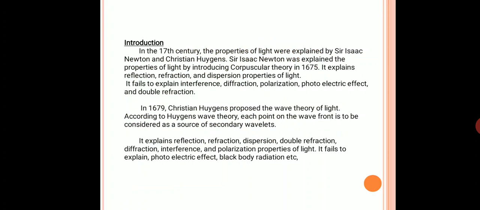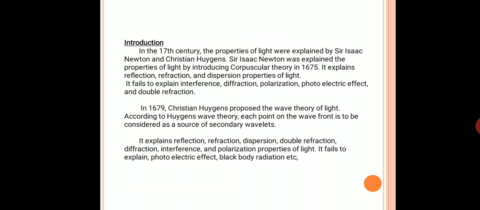After the failure of Newton's corpuscular theory, in 1679, Huygens proposed the wave theory of light. According to Huygens' wave theory, light has wave nature, and this theory successfully explained reflection, refraction, and total internal reflection.